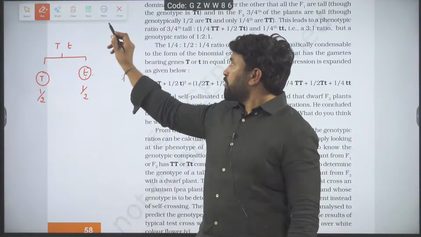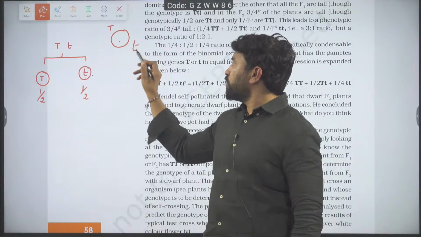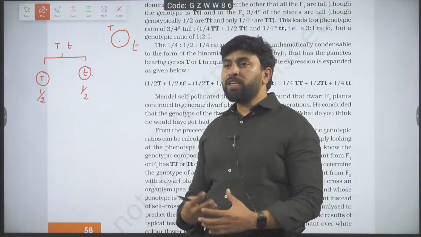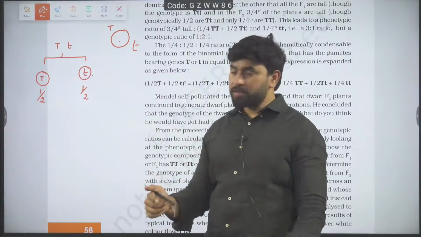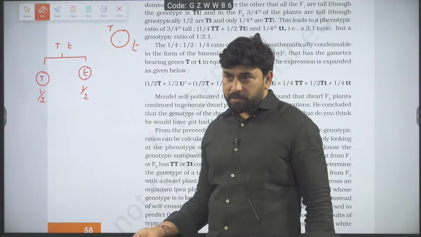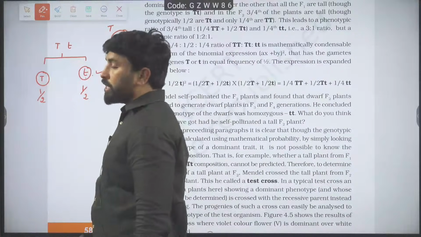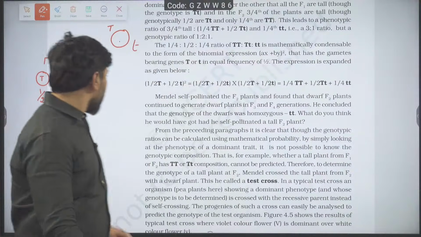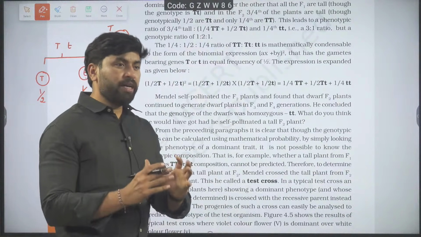See, simple. This is a chair. Two members are walking around the chair. What is the chance small t would sit in the chair? Of course, 1/2. Is it okay? So the probability of small t entering the gamete is 1/2. The probability of capital T entering the gamete is again 1/2.